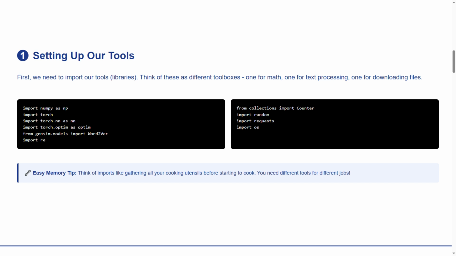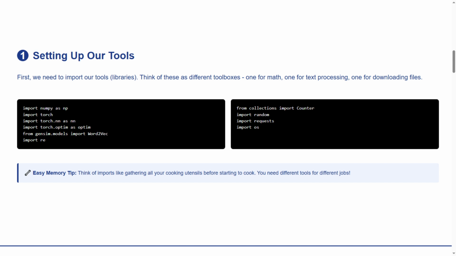Step 1. Let's gather our digital toolbox. Just like a chef needs different utensils to cook an amazing meal, we need different code libraries to process Shakespeare's text. Looking at our code section, we're importing tools like NumPy for math magic, Torch for building neural networks, and Counter for counting words. Each import is like picking up a specialized tool from our workshop. Here's our easy memory tip. Think of imports like gathering all your cooking utensils before starting to cook. You need different tools for different jobs.